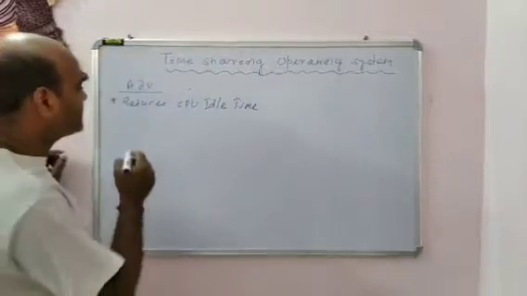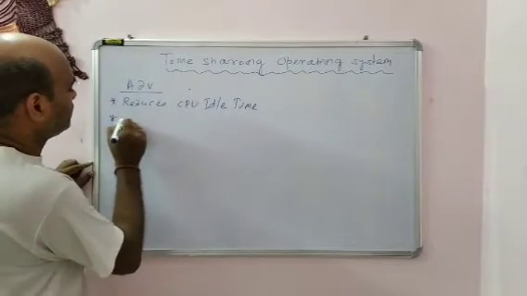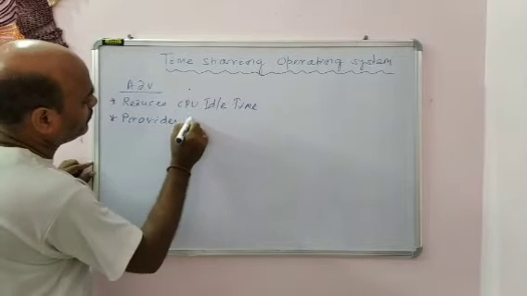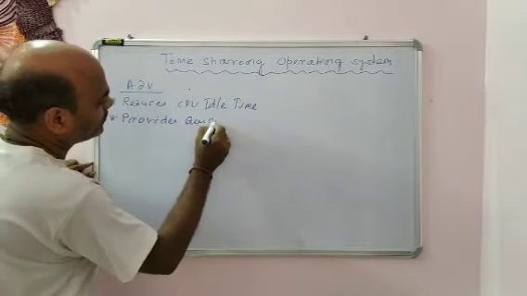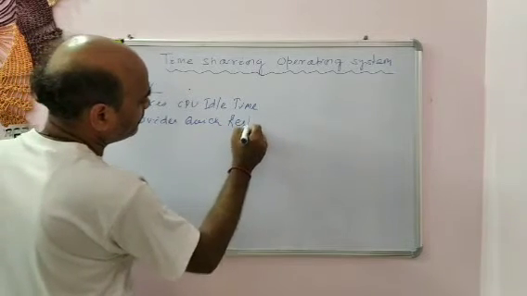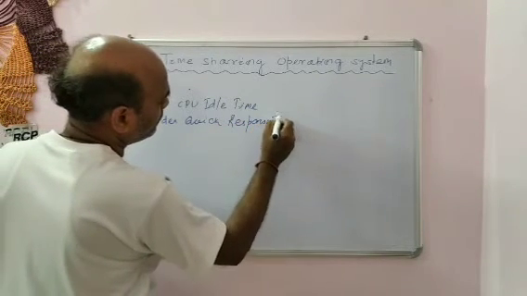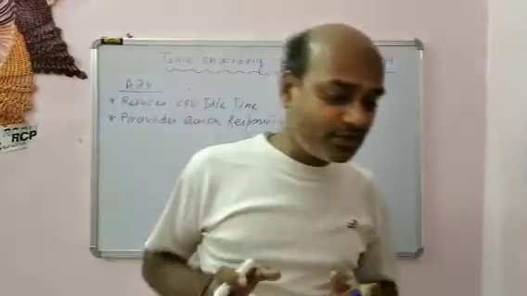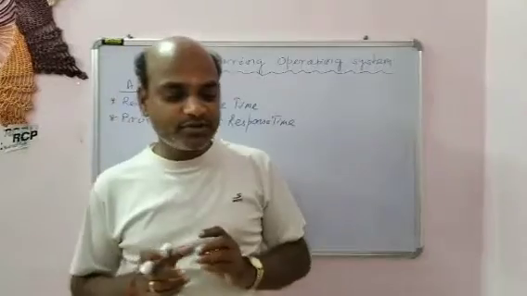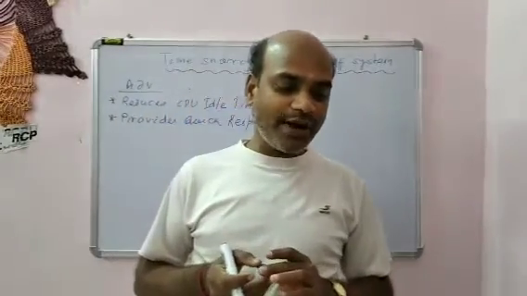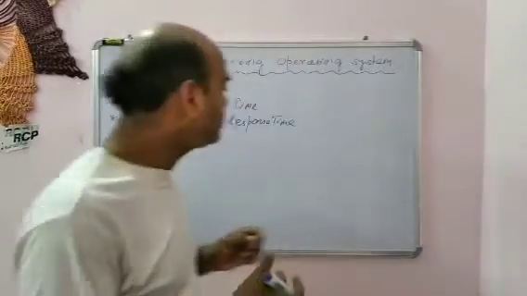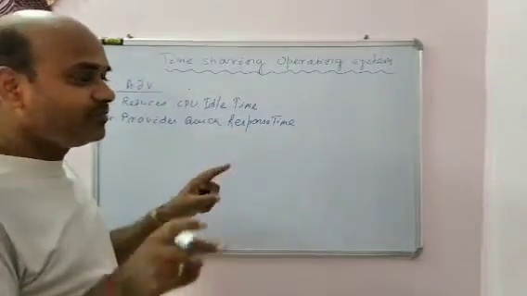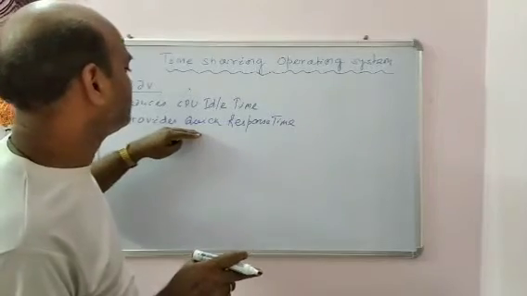Second, it provides quick response time. I have already told you in the previous class what response time is. Response time is the time interval between input and output by the system. Whenever you give an input and whenever you get the output, that time interval is the response time.